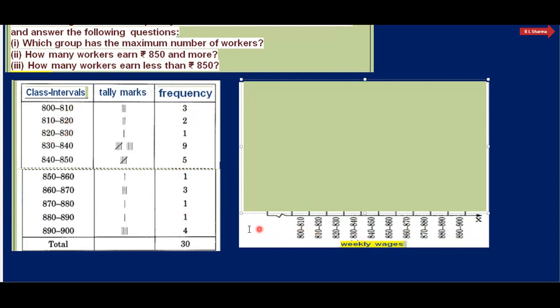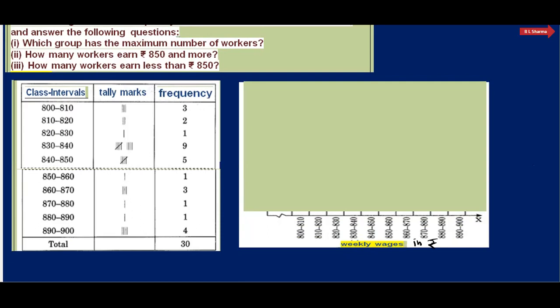It is written over here, and last is 890 to 900. And what is written over here means that is class interval means what? That is weekly wages in rupees. You can also write here in rupees. Wages का मतलब है जो उनको पैसा मिलता है, तनख्वाह मिलती है, पगार मिलती है.